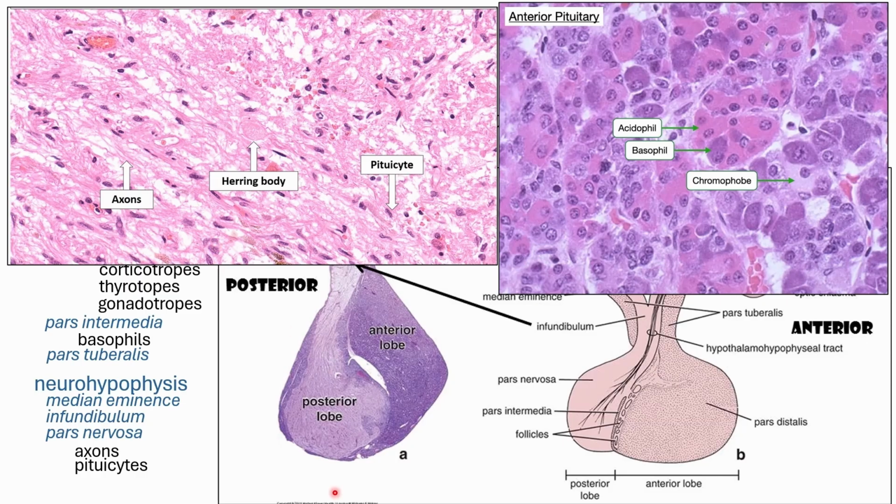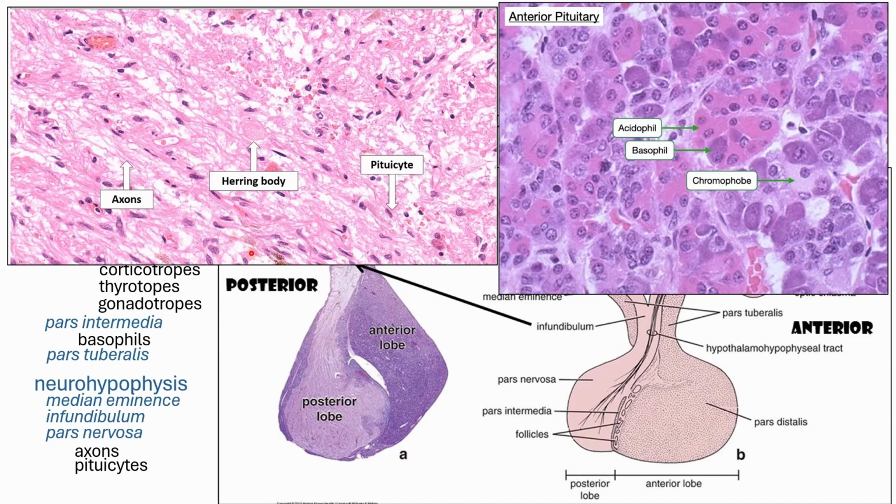For the posterior part or neurohypophysis part, as you can see here, it resembles your nervous tissue, right? We'll be able to see the axons as well as the pituicytes. The pituicytes will be the resident cells of the posterior gland in the neurohypophysis area, while the axons will be the continuation of the axons from the brain region to which your neurohypophysis is connected, right?